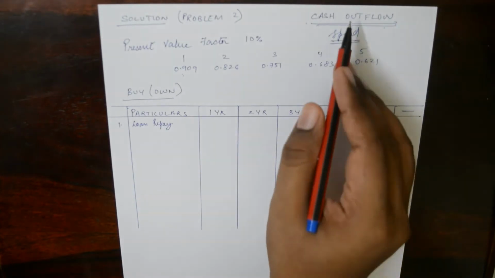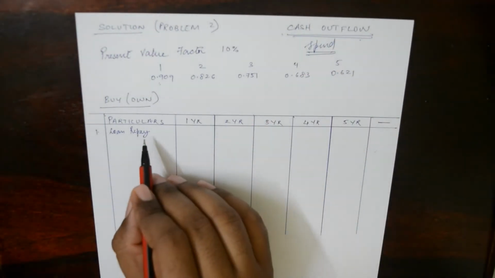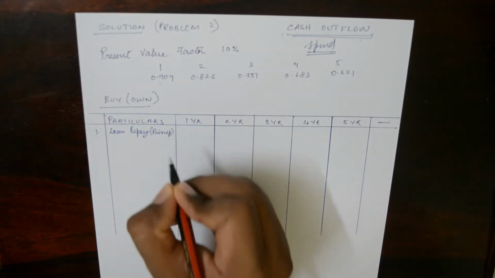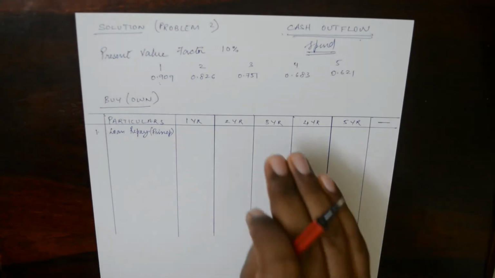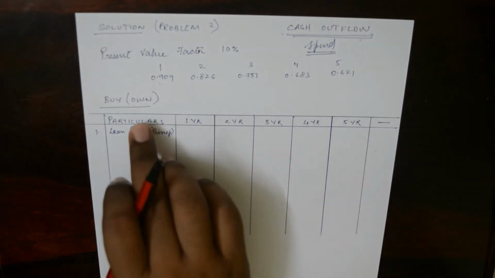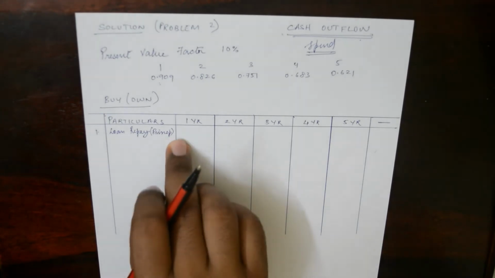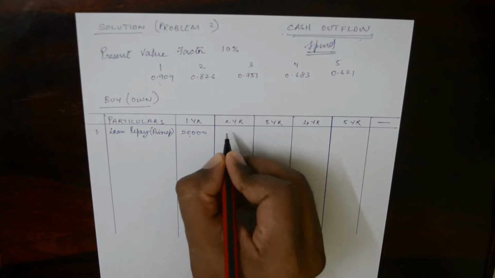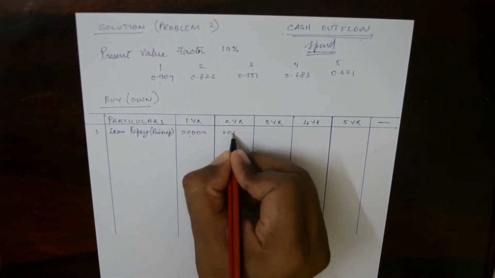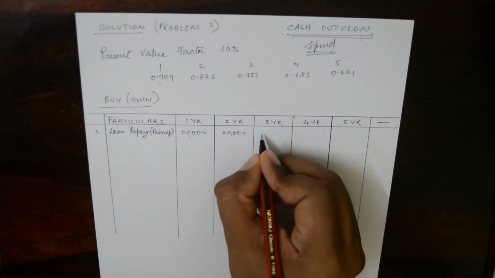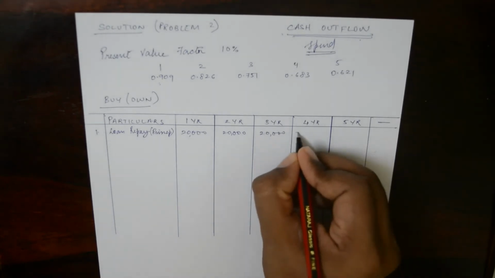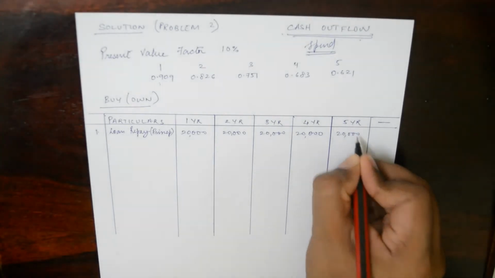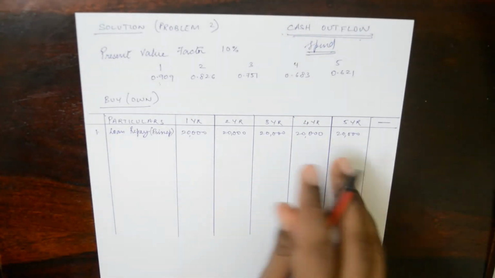But with respect to cash flow, we take the loan repayment, that is the principal amount, because the money is going out, whether it is interest or principal. So we record it in the cash flow. This is cash outflow. We are not looking at the inflow, only at the outflow. For 5 years the principal amount was 20,000 each year.